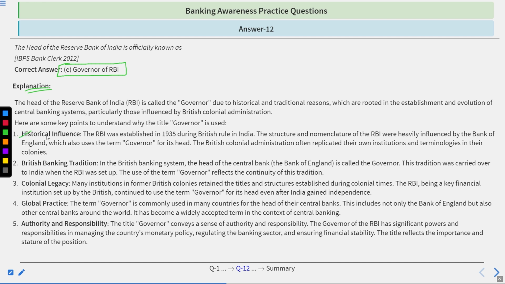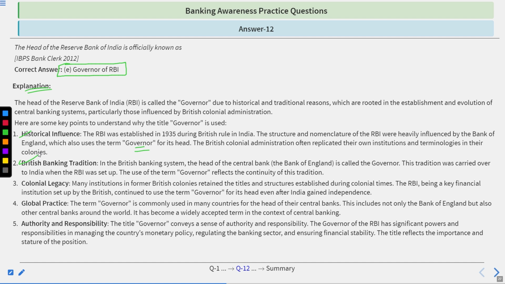First is historical influence. RBI was established in 1935 during British rule in India. The structure and nomenclature of RBI were heavily influenced by the Bank of England, which also uses the term governor for its head. The British colonial administration often replicated their own institutions and terminologies in their colonies. Second, British banking tradition. In the British banking system, the head of the central bank, the Bank of England, is called the governor. This tradition was carried over to India when the RBI was set up.